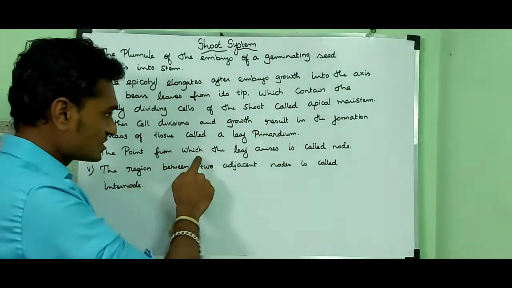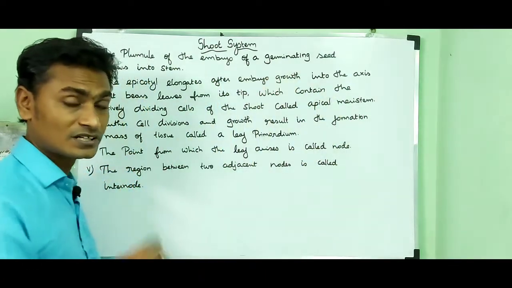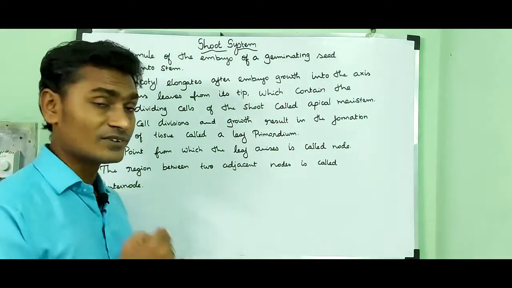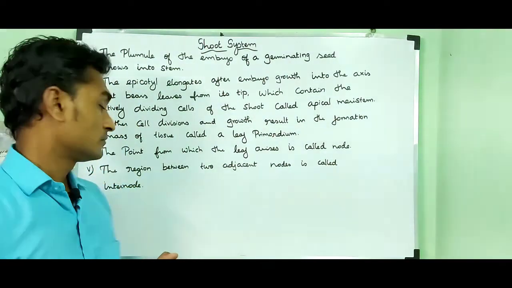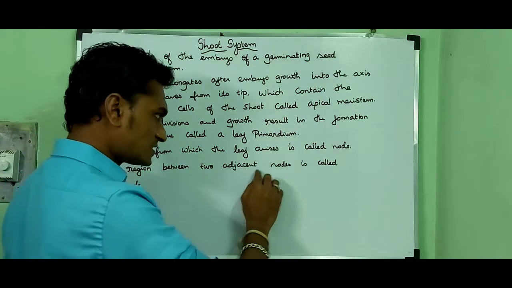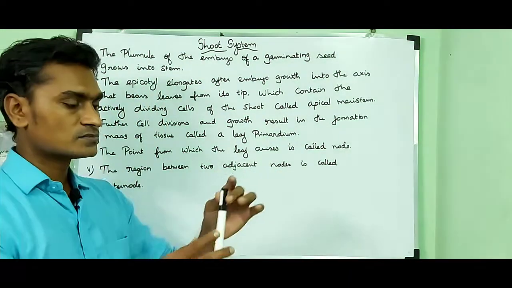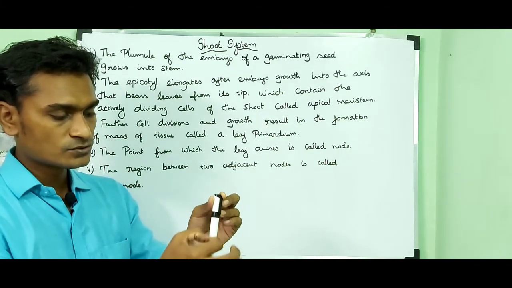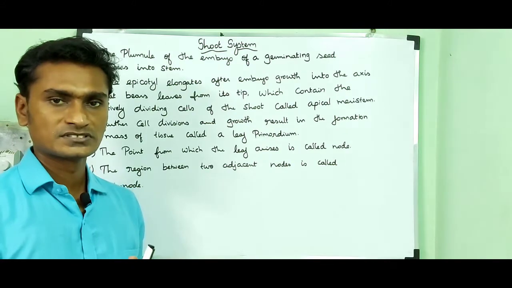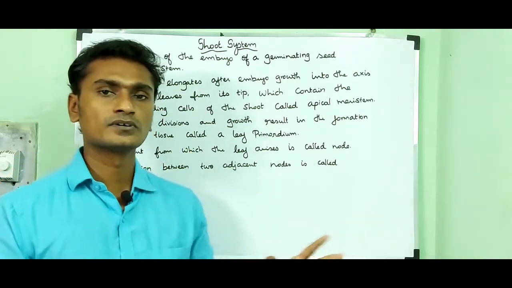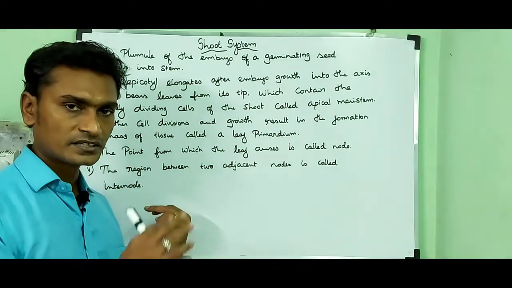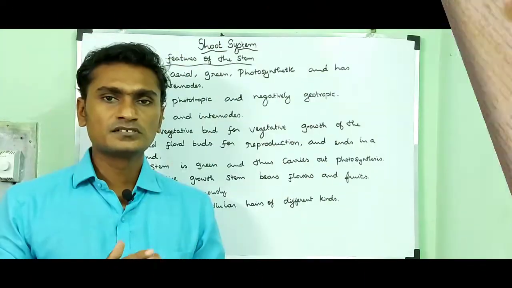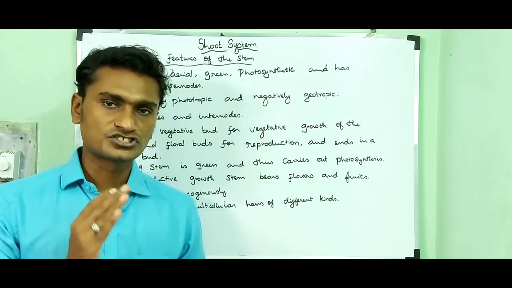The point from which the leaf arises is called the node. The region between two adjacent nodes is called the internode. So consider this is a node and this is a node. The distance between these two nodes is called the internode. The space between two nodes is what we call the internode. Let me tell you about the characteristic features of the stem.